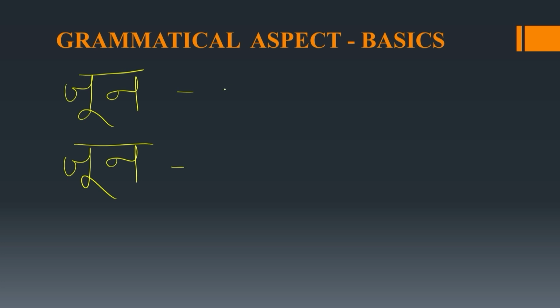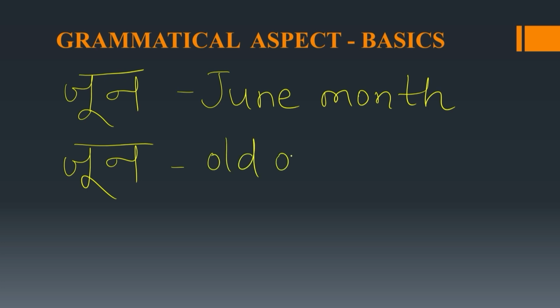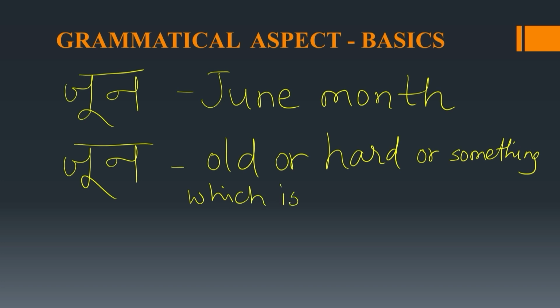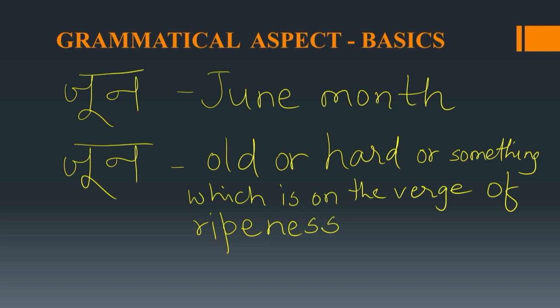Now first is June, month of June. And second is Zoon, which may mean old or something which is hard, and it could be something which is on the verge of ripeness.